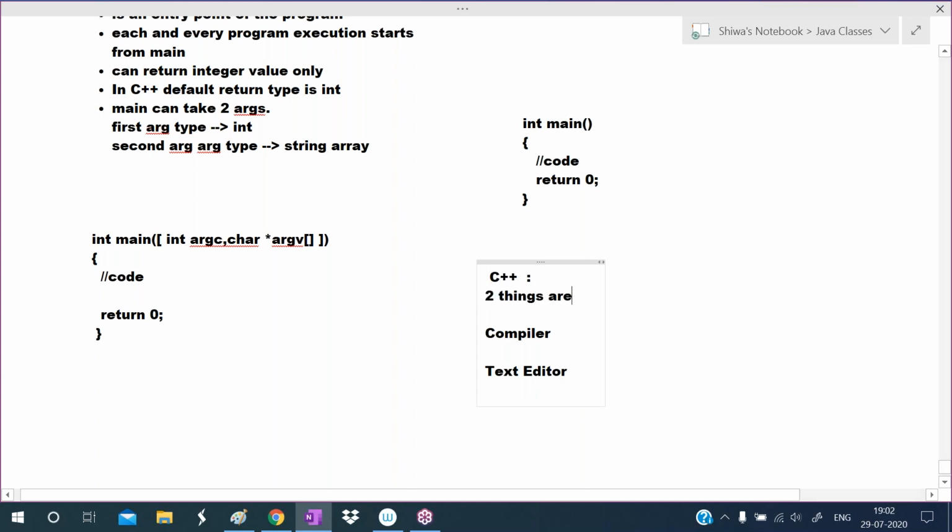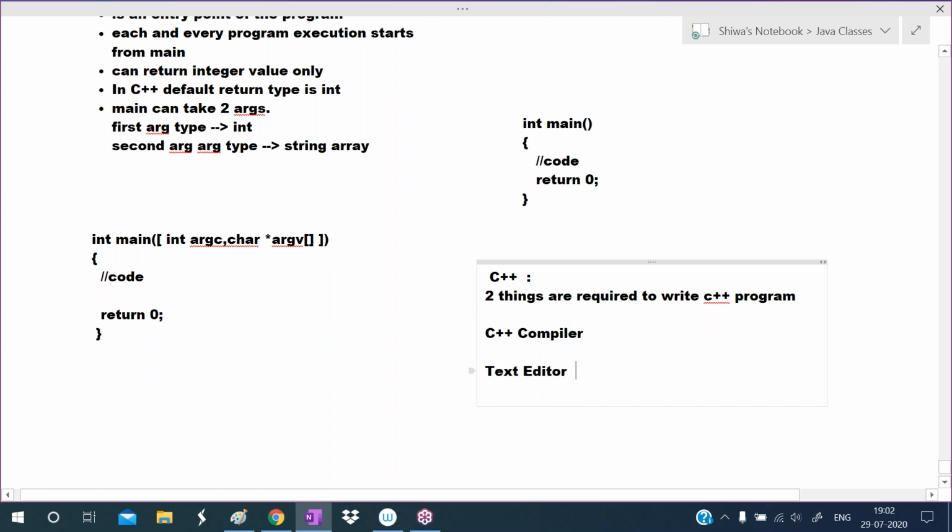So install a C++ compiler in your computer and one text editor.